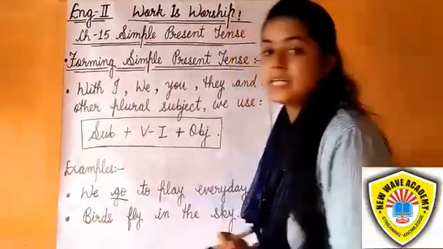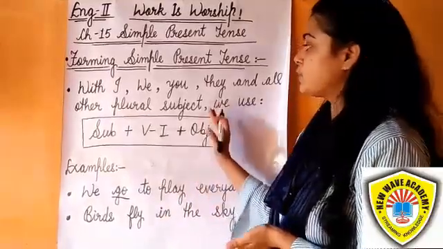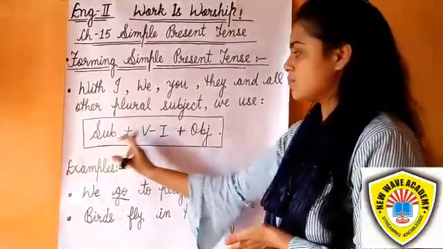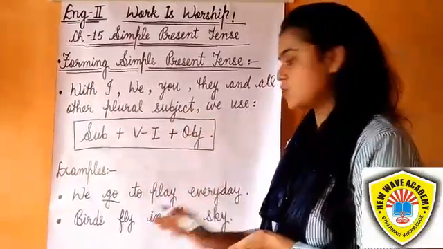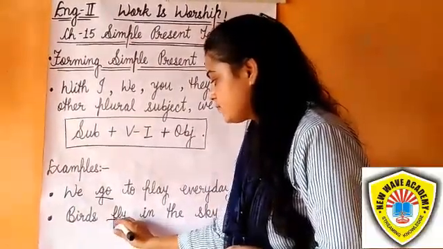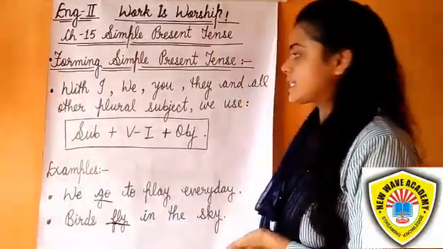Here, birds. So we are talking about a plural subject. With a plural subject, we also use this rule: subject plus first form of the verb plus object. So here, birds, and fly, the original form of the verb, fly in the sky.